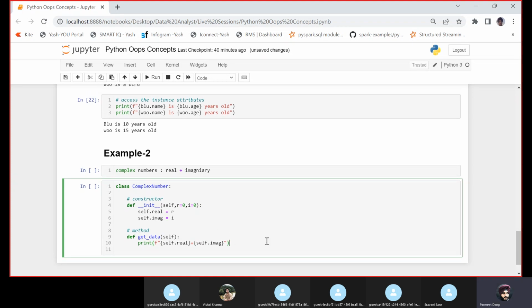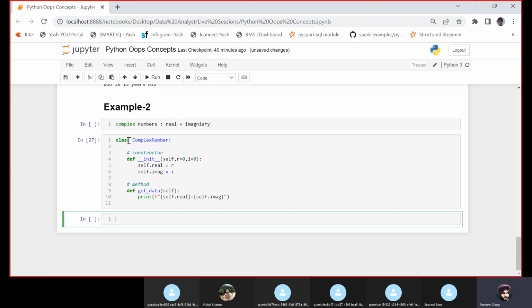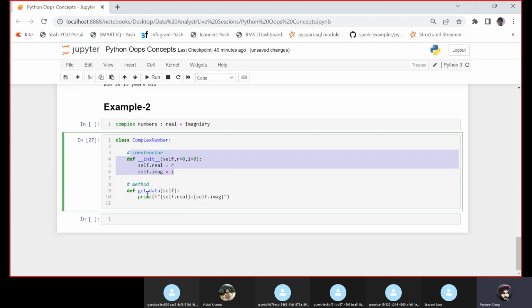So this function is returning only this. This is a very simple example. We have just created the constructor and we have created the method.